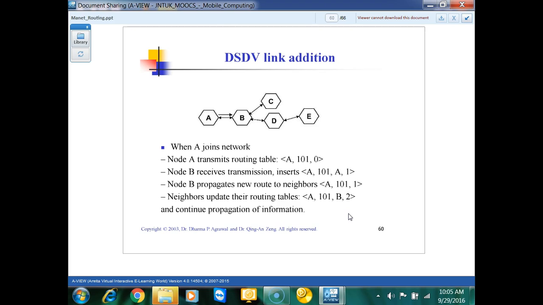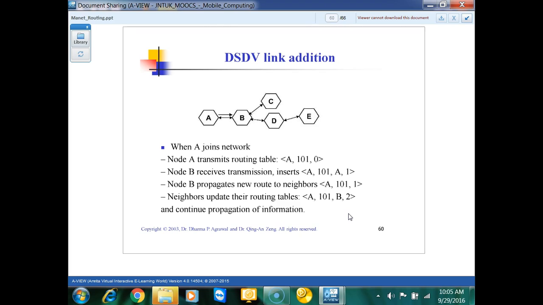B will propagate this routing table to C and D. Neighbors also update their routing tables, and when it goes to C, the hop count becomes 2 there.